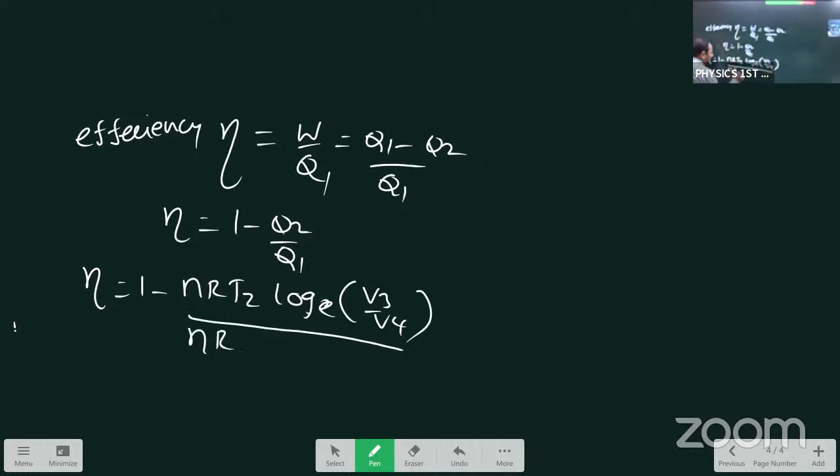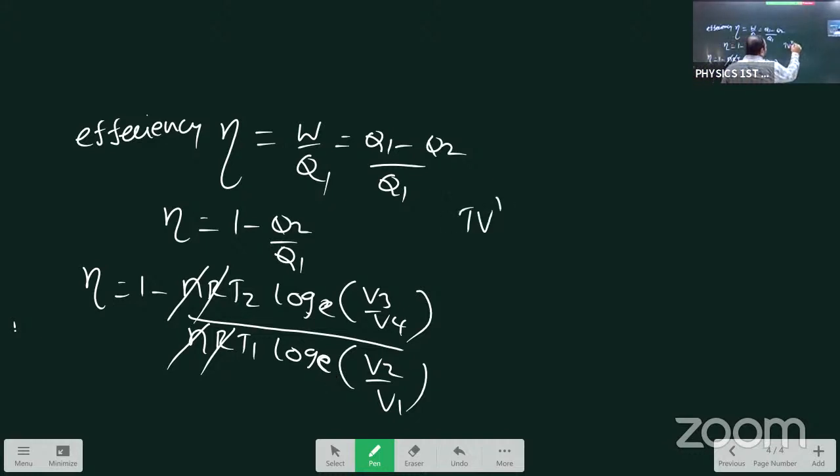First, nRT1 log base e, V2 by V1. This is the Q1 and Q2 formula, student. nR cancels. Log base e, V3 by V4, log base e, V2 by V1. Here one condition, PV gamma minus 1 equals constant. In the adiabatic process, 3 processes there, 3 different formulas. TV gamma minus 1, what is the meaning of this formula?